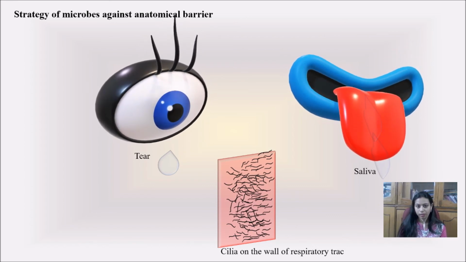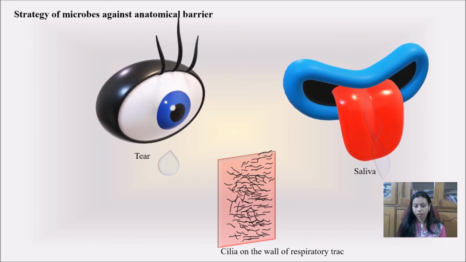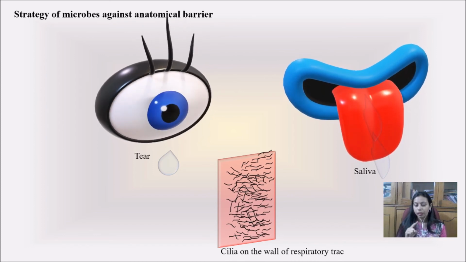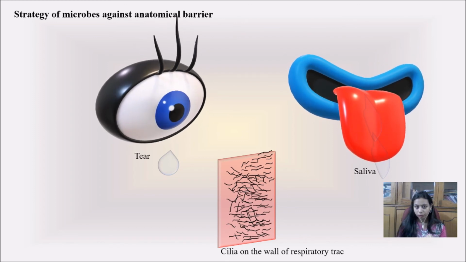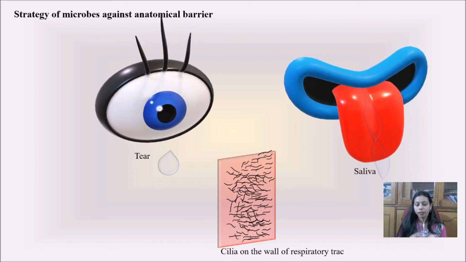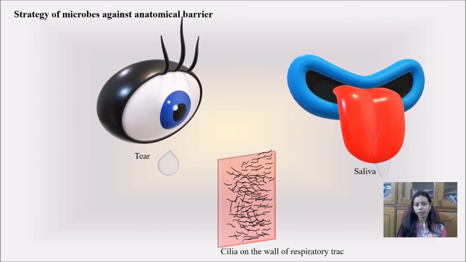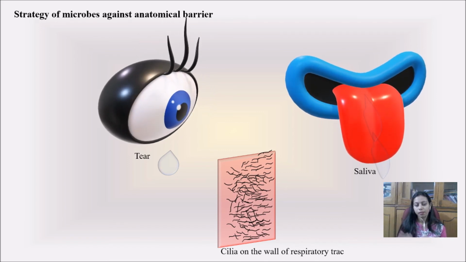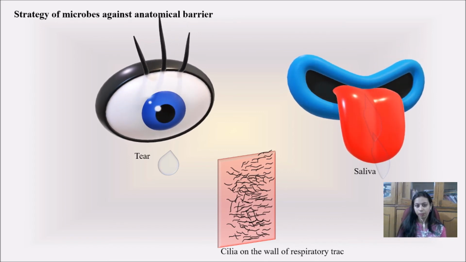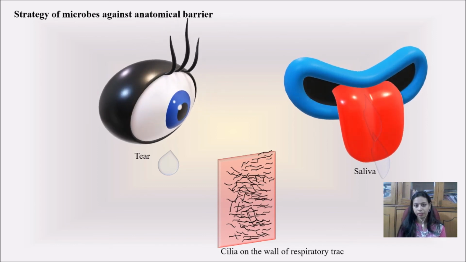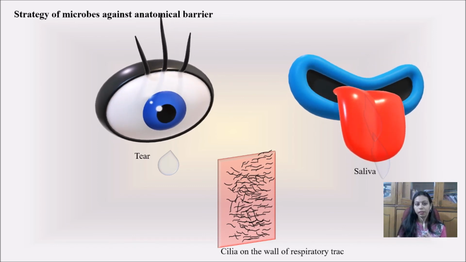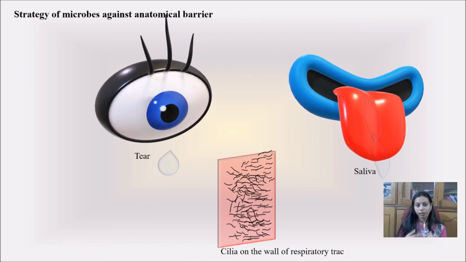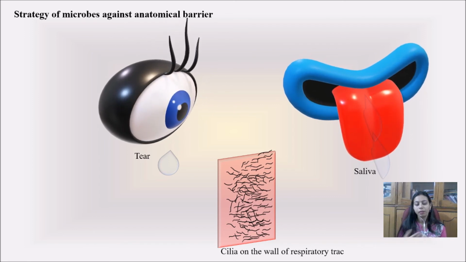So what we have studied about the anatomical barrier, I'm just having a look over this. In innate immunity, there are various components, and one of the major components is the anatomical barrier, which is basically provided by the skin and mucous membrane lining our respiratory tract, gut and intestine. All these prevent the entry of bacteria inside our body. Even if they settle down on our skin, the skin pH will prevent them from growing.